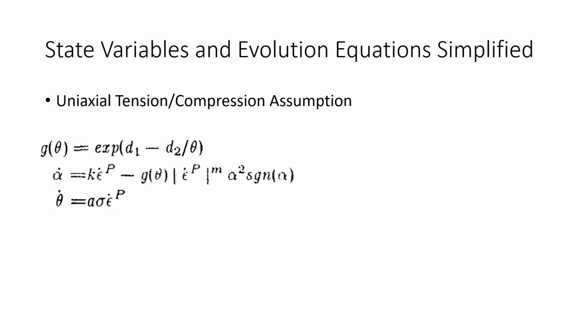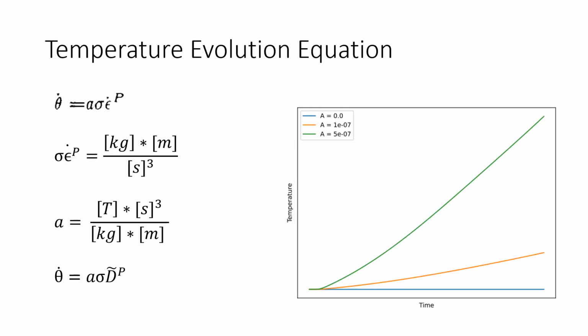The expression for G is the equation that is inserted into the evolution equation for alpha. Now, let's look at each of these terms and see if we can understand their functionality when being incorporated into the model. The evolution equation for temperature is a function of both the stress and plastic strain rate, and this matches our expectations. We know that temperature increases with the plastic deformation rate, and the faster the plastic deformation, the more frequently the atoms will snap back to generate heat. This would also mean that there is a time at the beginning of the stress-strain curve during the elastic regime that there is no increase in temperature since there is no plastic strain.